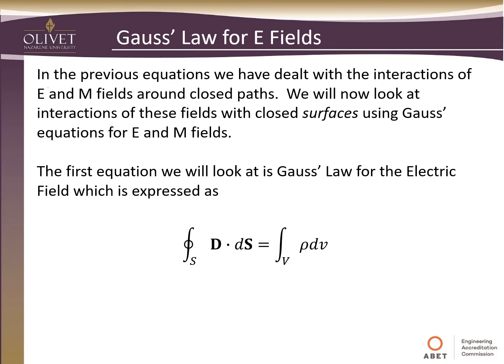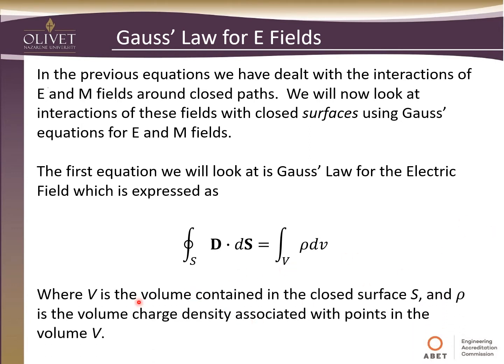The first equation we want to look at is Gauss's law for the electric field, which is expressed as follows. It just says the sum of the displacement vector over some surface has got to equal the total charge inside of a volume, where this volume is contained in the closed surface S. So you have the surface S, which has to be closed, so it forms like a sphere or a cube or whatever. That surface and this charge rho was contained in the volume created by that surface.